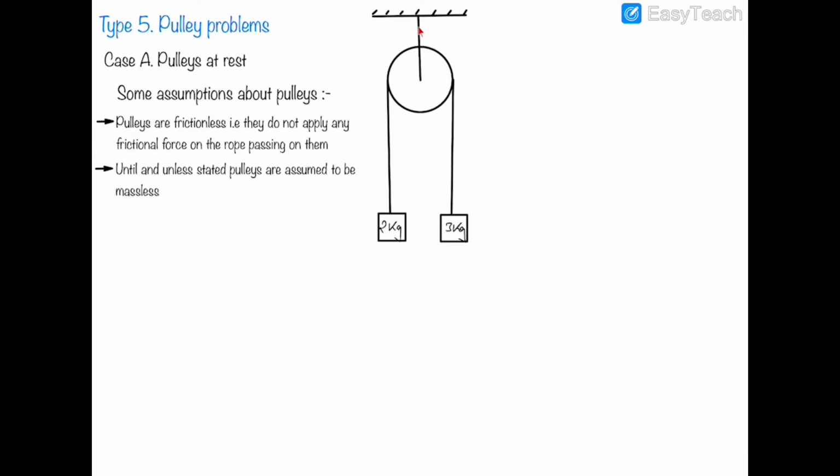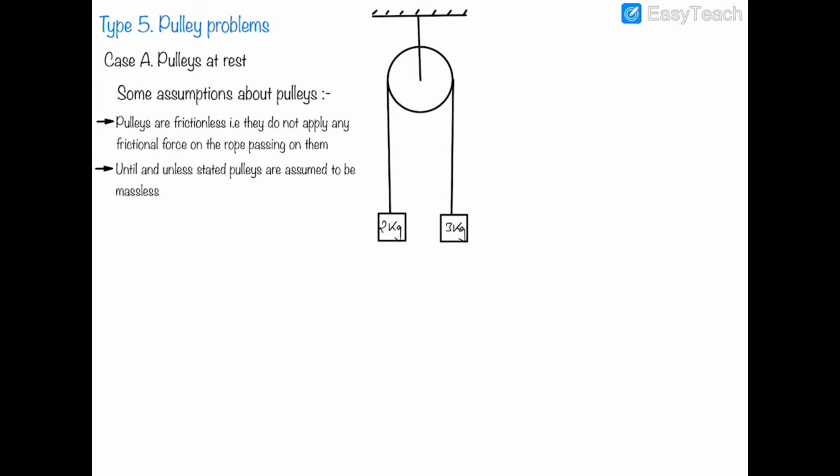If this rope is attached from the center at one end and its other end is attached to a fixed surface, then this pulley will not move. So in these problems, the pulley will apply no friction. The pulley is massless and the pulley is at rest.